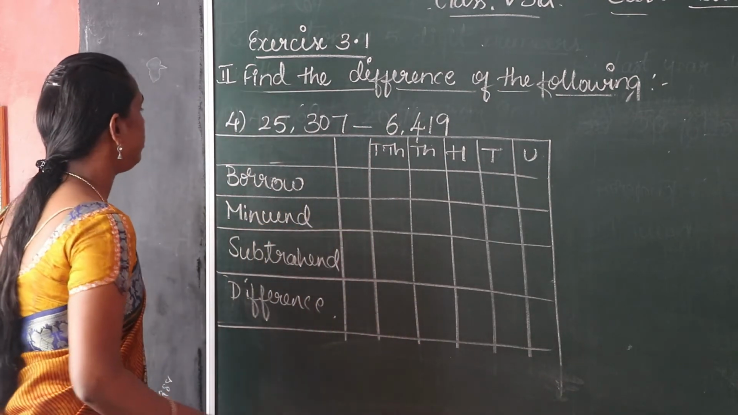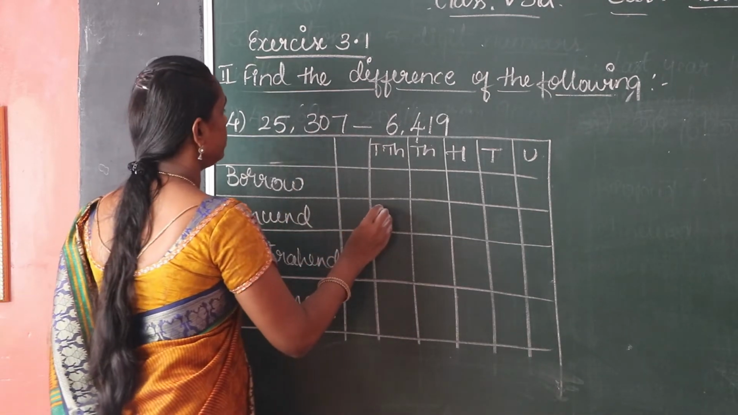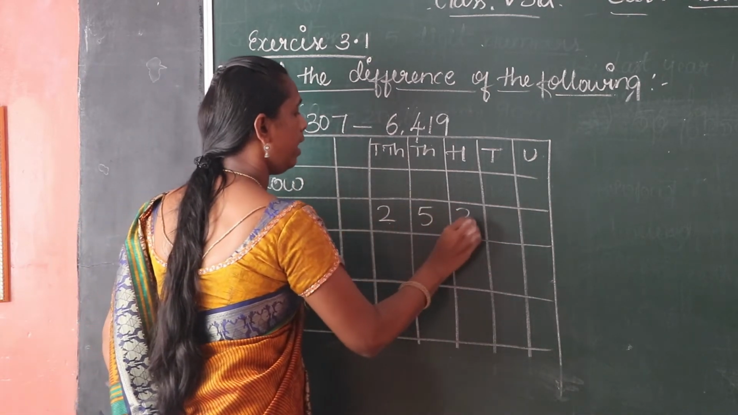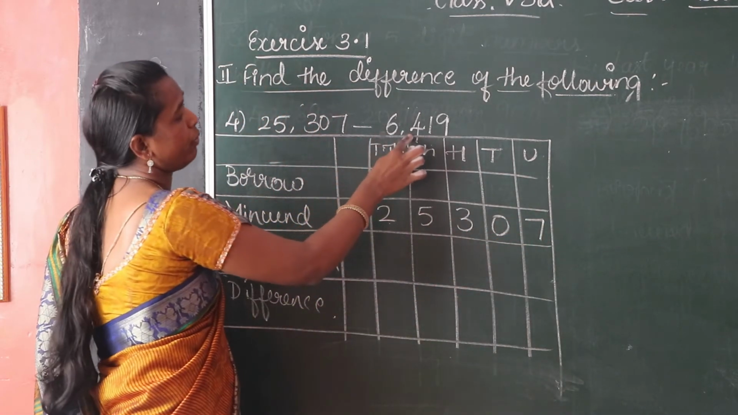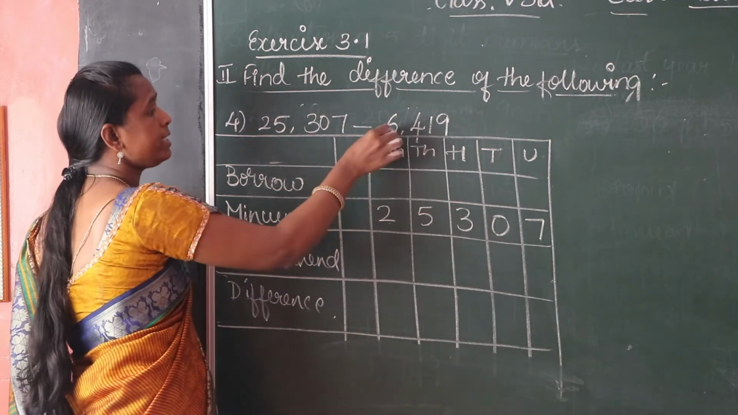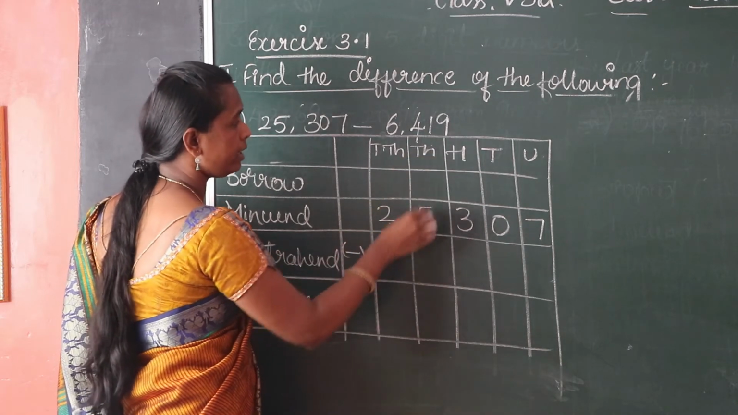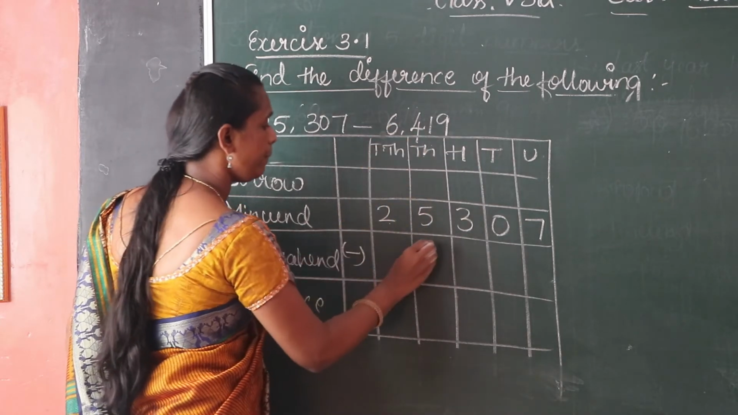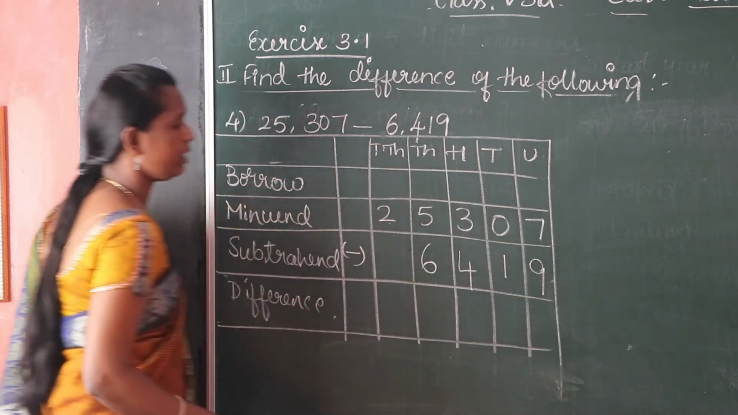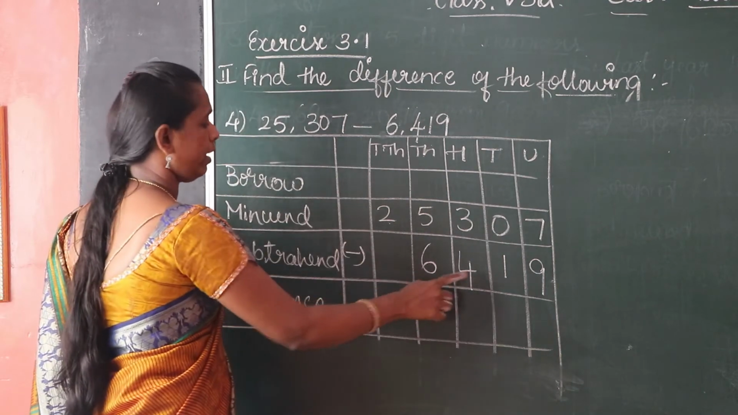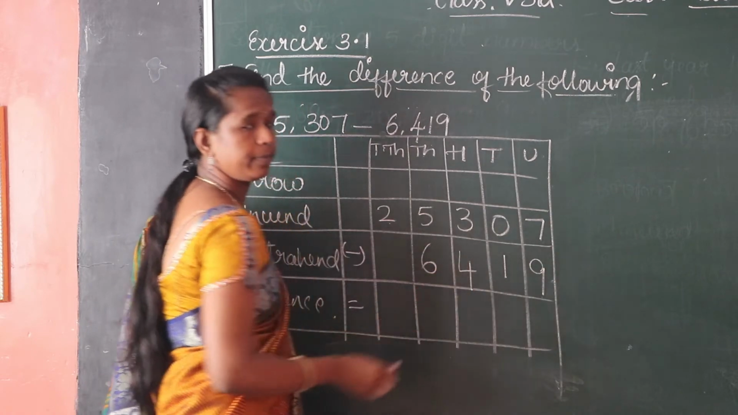See, write down minus 25,307. Here 1,000 is there, 6,419. Write 6 in the 1,000 place, minus. Correct place you have to write here. Now in the 1,000 place 6 is there, 6,419. Okay children? 6,419. Do the subtraction.